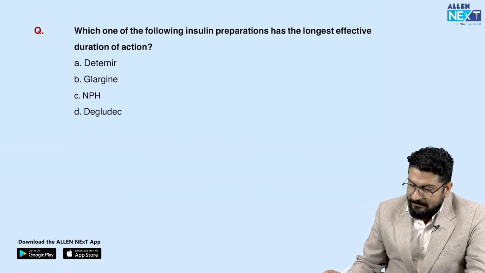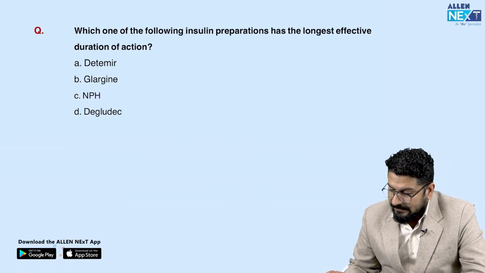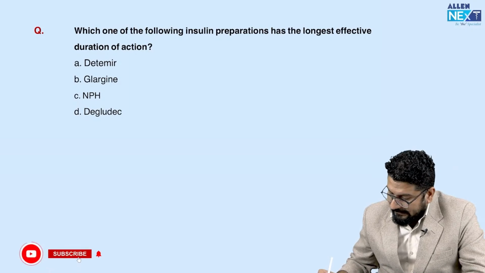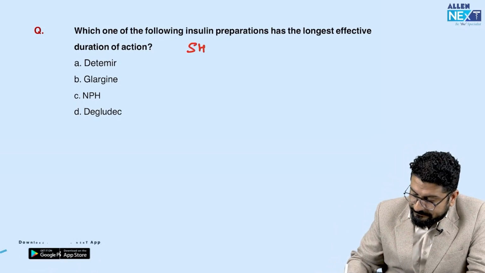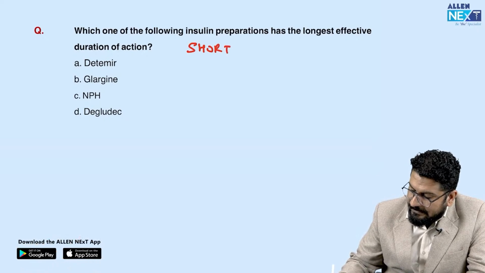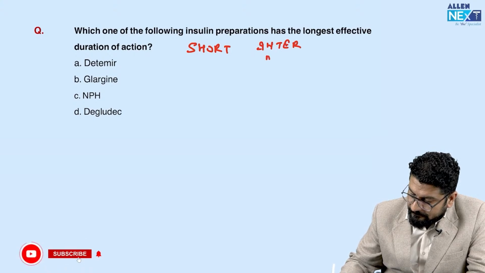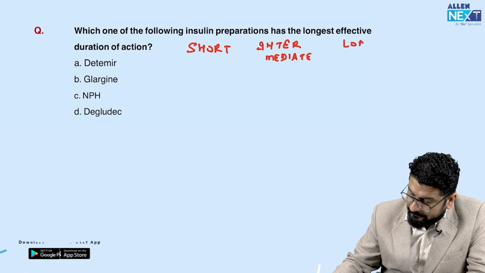So now coming to pharmacology, which of the following insulin preparations has the longest effective duration of action. So understand that they're asking simply about a long-acting insulin. So we can have short-acting insulin, we can have intermediate-acting insulin, and we can have long-acting insulin.